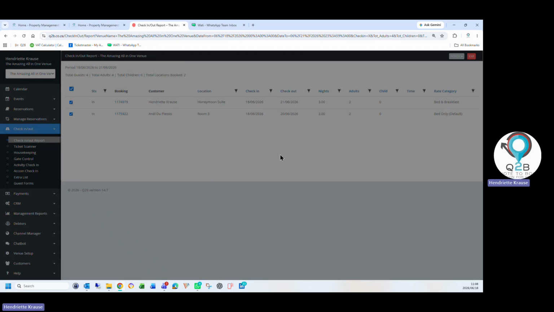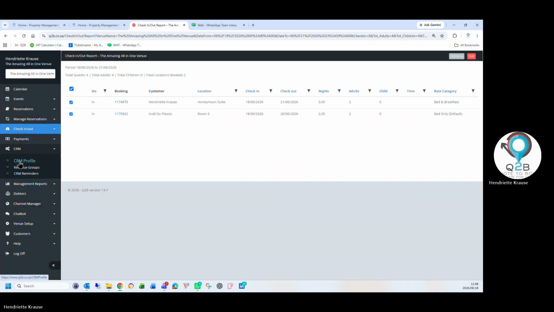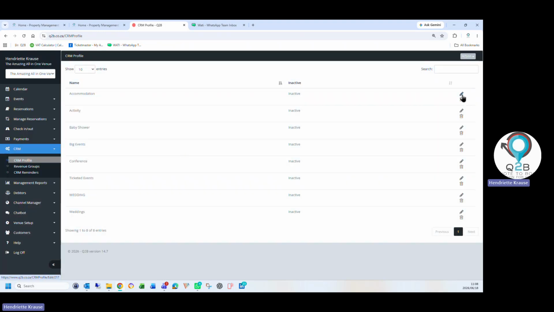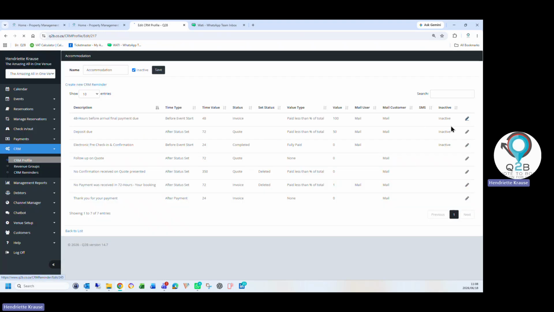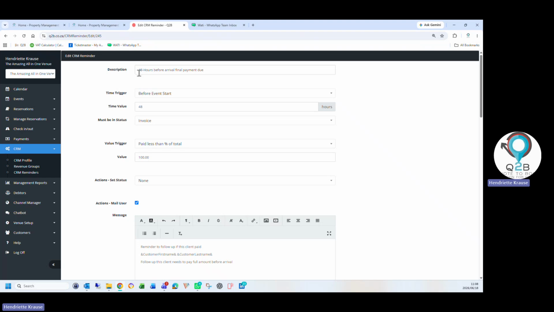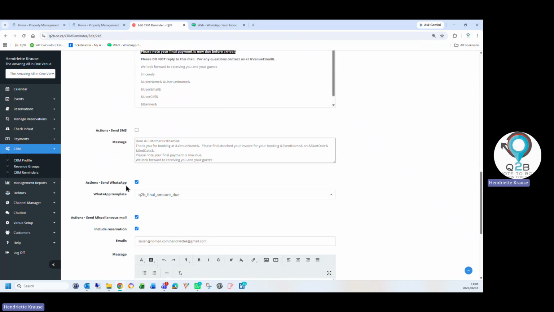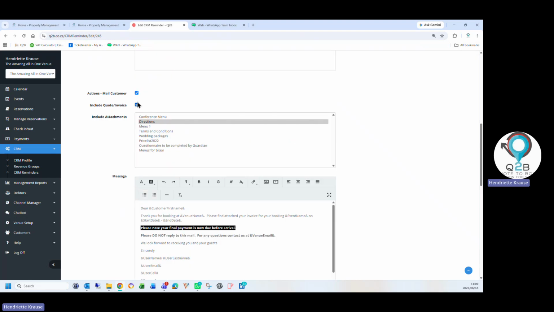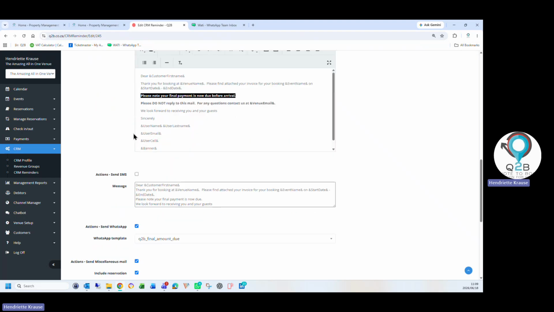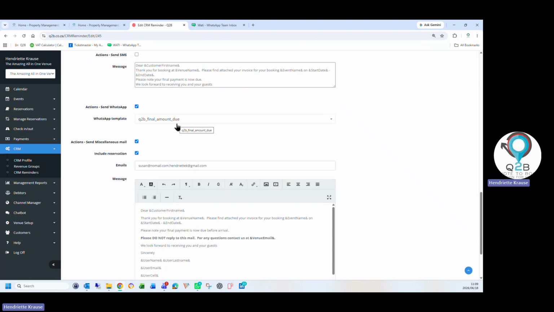In the CRM, on all the profiles that you've created, we've added a WhatsApp for you. So my profile is 48 hours before arrival, payment is due. I can still mail the customer if I want to, and now I can send a WhatsApp as well. The CRM will automatically trigger and send the customer a WhatsApp. If you don't want to send a mail anymore, you just untick that, and the customer will receive a WhatsApp and not a mail from your CRM.